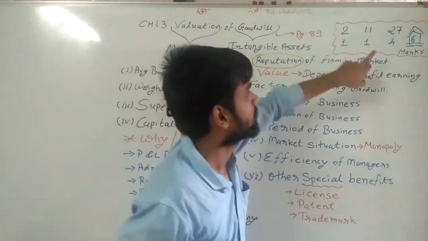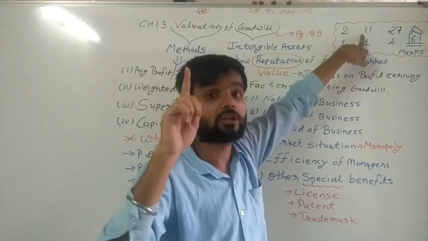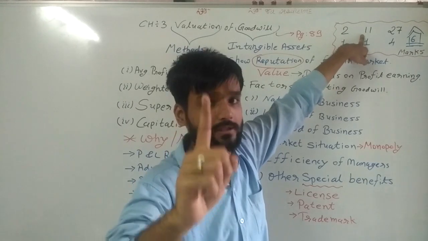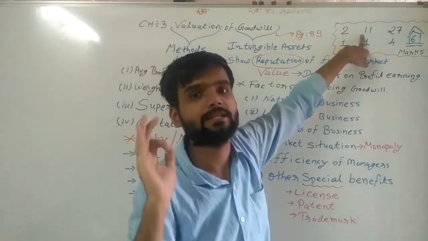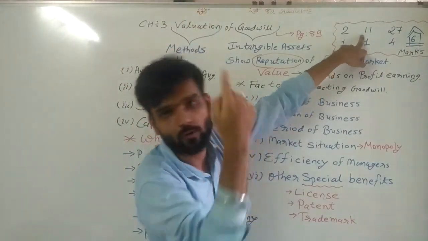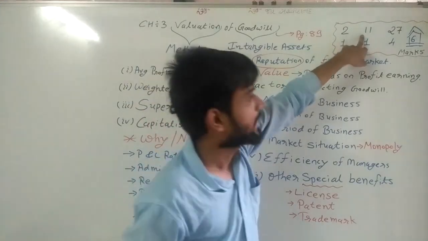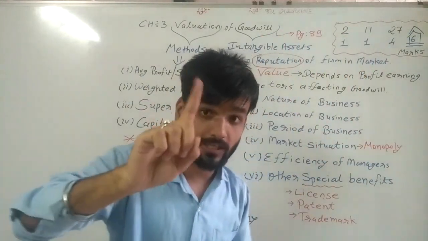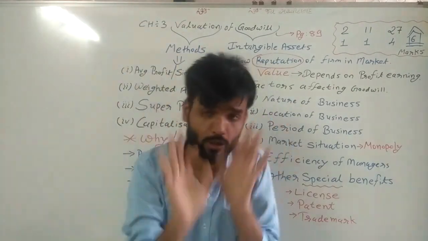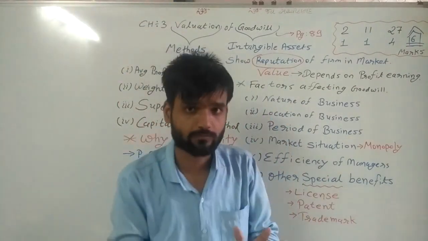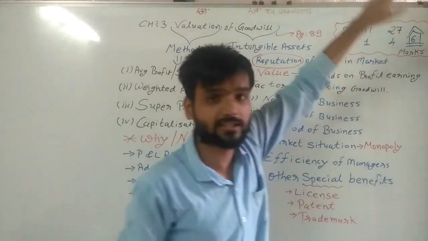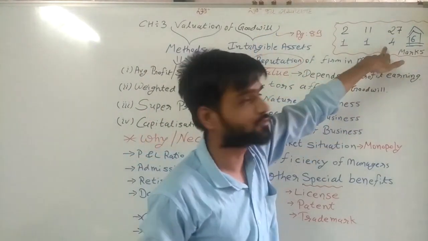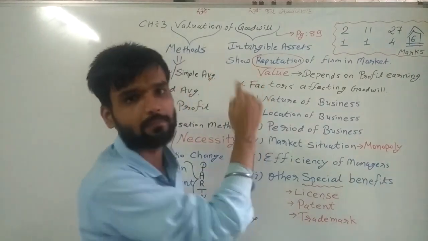In the same way, question number 11, the first VSQ, very short question, in section B, is also from this chapter, goodwill. And question number 27 in your final examination. I am talking about only your final examination. Question number 27 will be of 4 marks from this chapter.